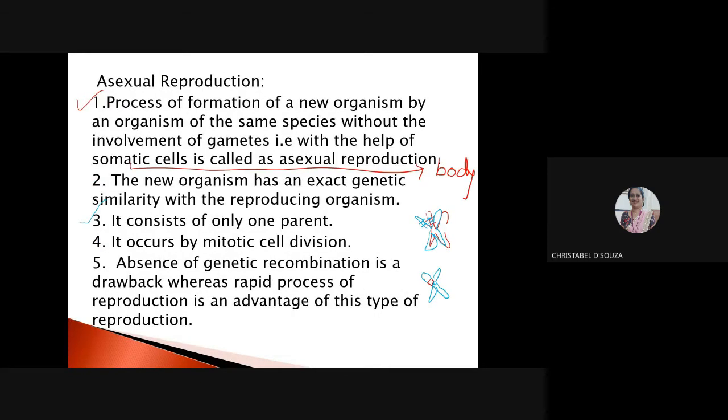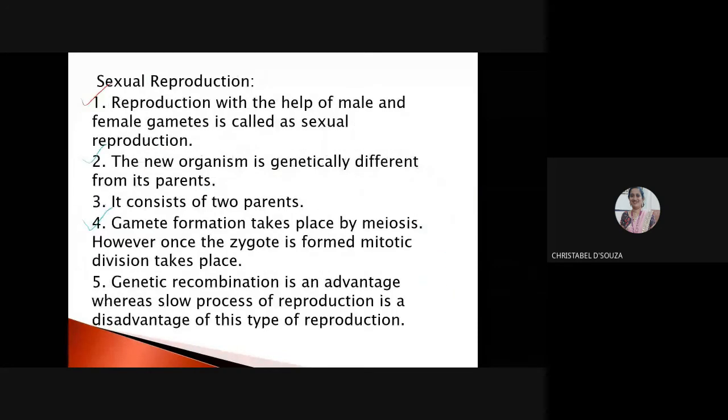So absence of genetic recombination is a drawback of asexual reproduction, whereas a rapid process is an advantage of this type of reproduction. On the other hand, in sexual reproduction, the presence of genetic recombination is an advantage, whereas the slow process is a disadvantage of this type of reproduction.